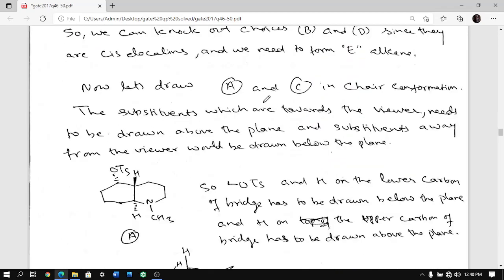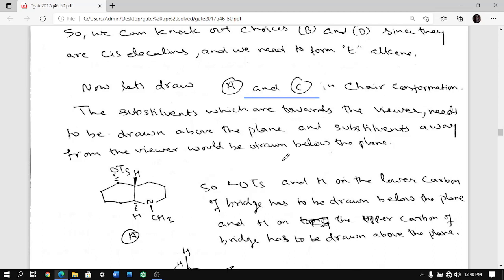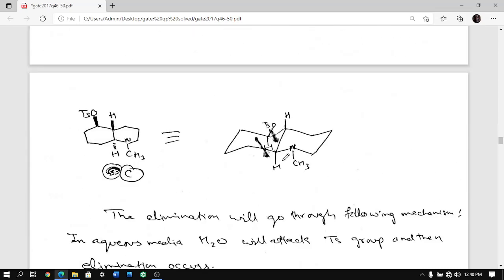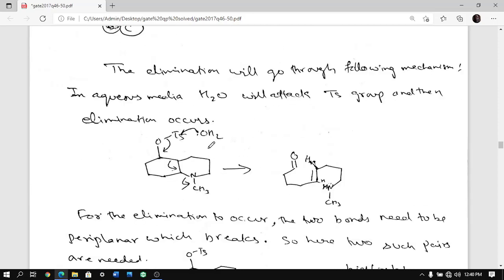Now we have to look at both of them separately. For an elimination reaction to happen, the bonds which are cleaving should be anti-periplanar to each other. So basically, if you see here, how the reaction is happening: here OTS is there, it is being attacked by water, then this comes here, this breaks up here, and this opens up, and you are getting alkene. That's how the reaction is happening.